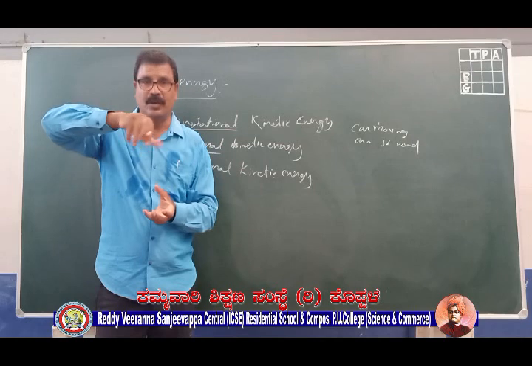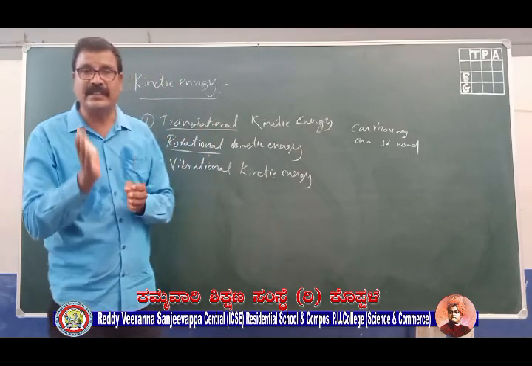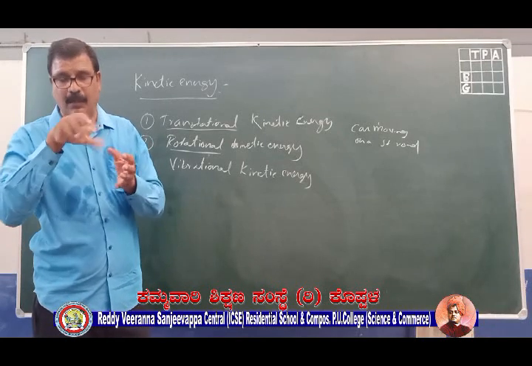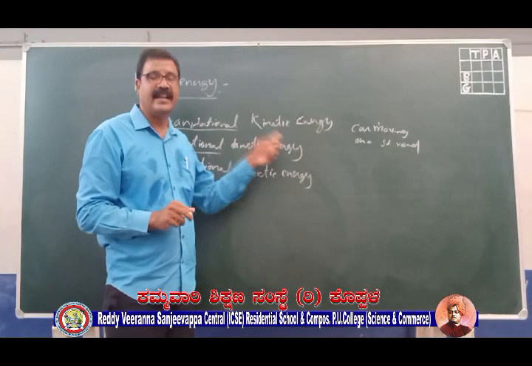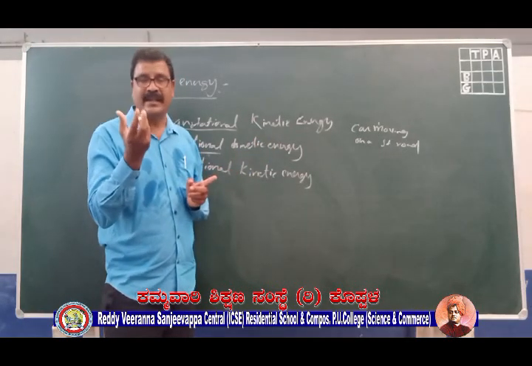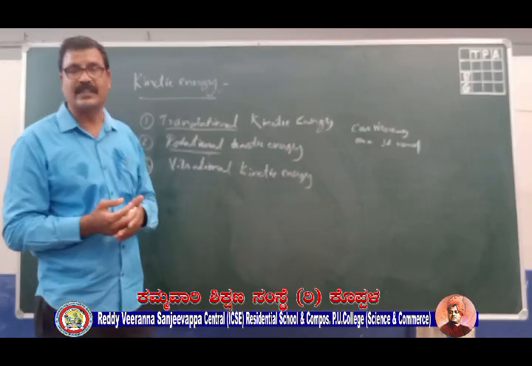So when a body is in rotational motion, the kinetic energy associated with that spinning top, or the body which is in rotational motion, is called rotational kinetic energy. A spinning top is having rotational kinetic energy. So that is the best example I can give you for rotational kinetic energy.